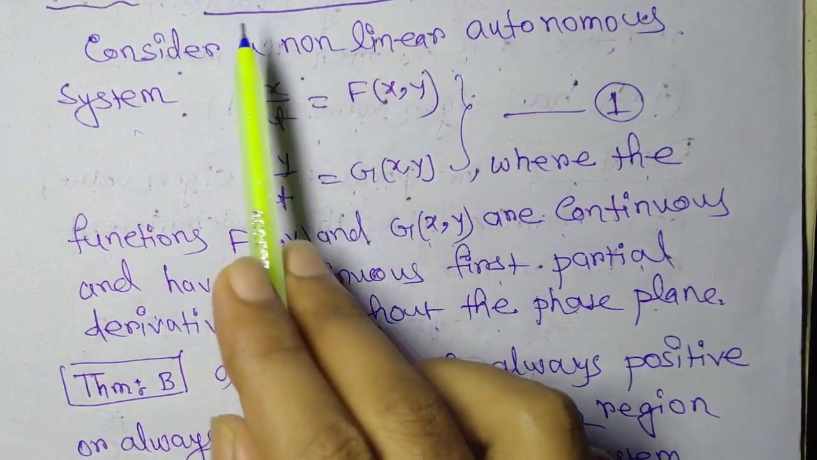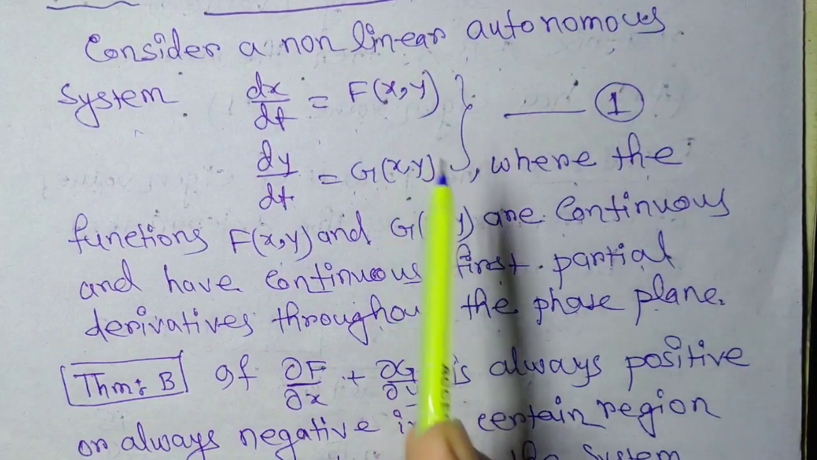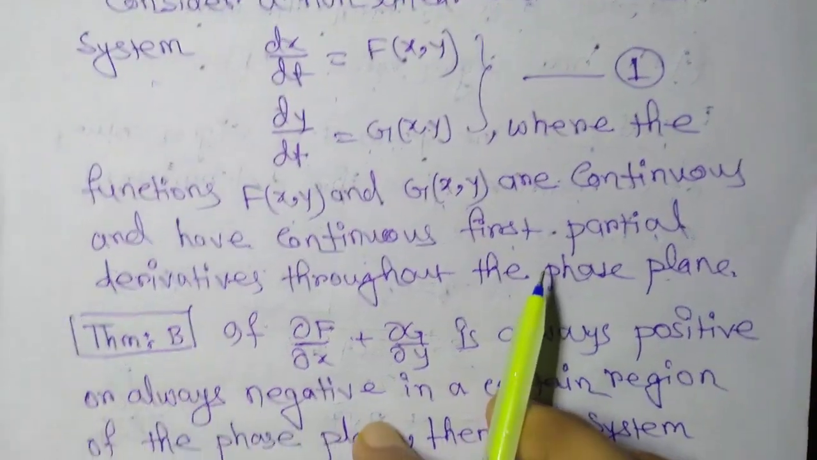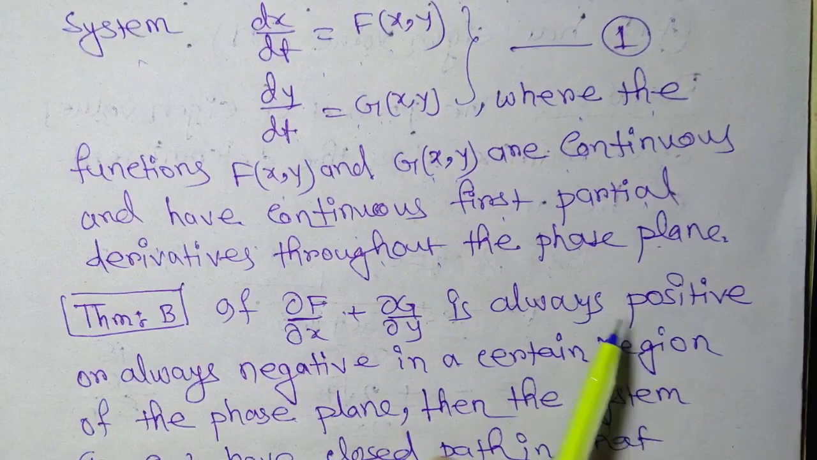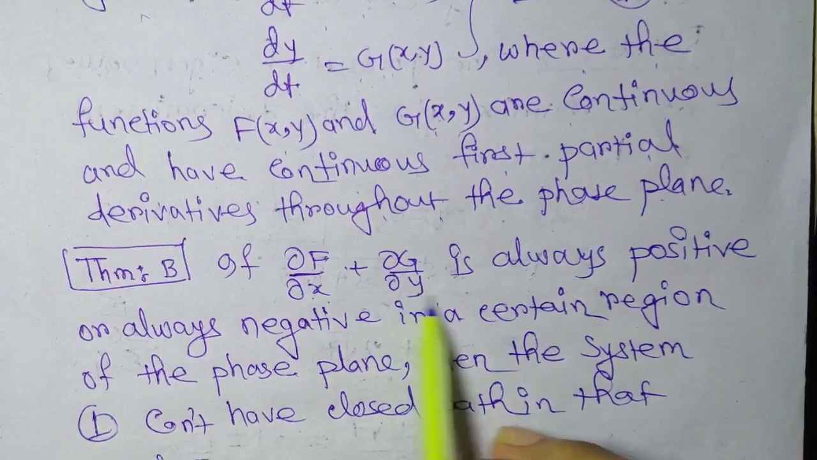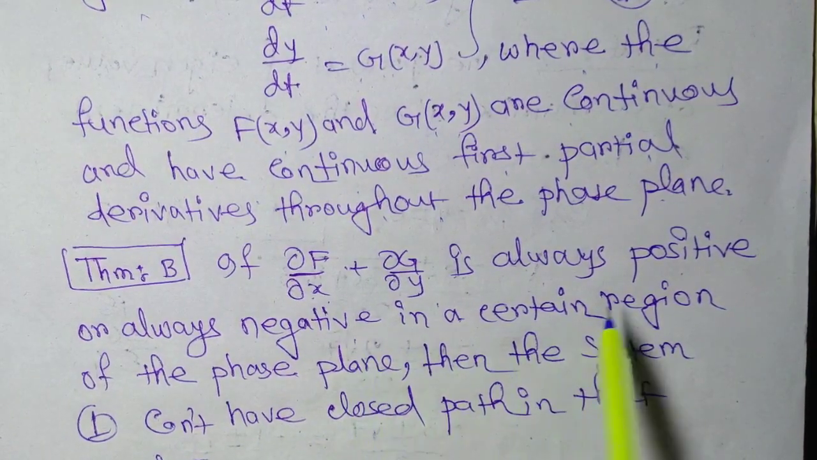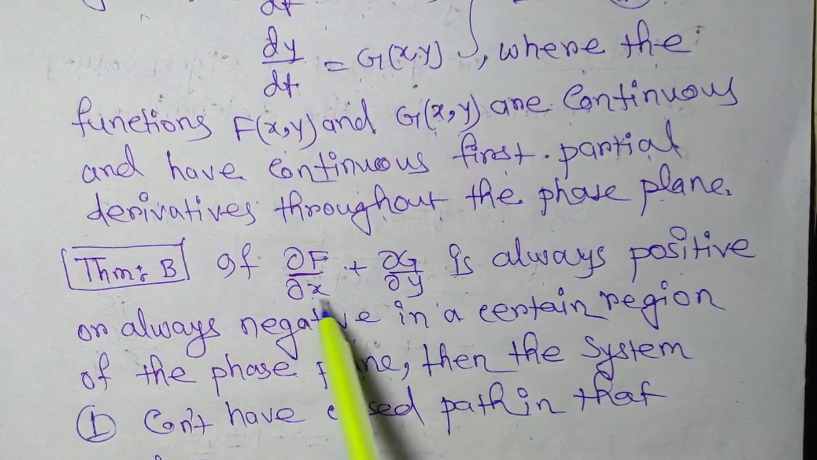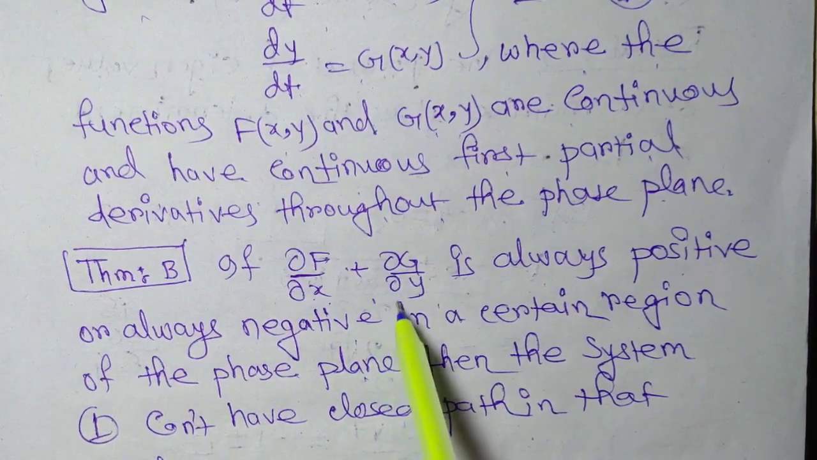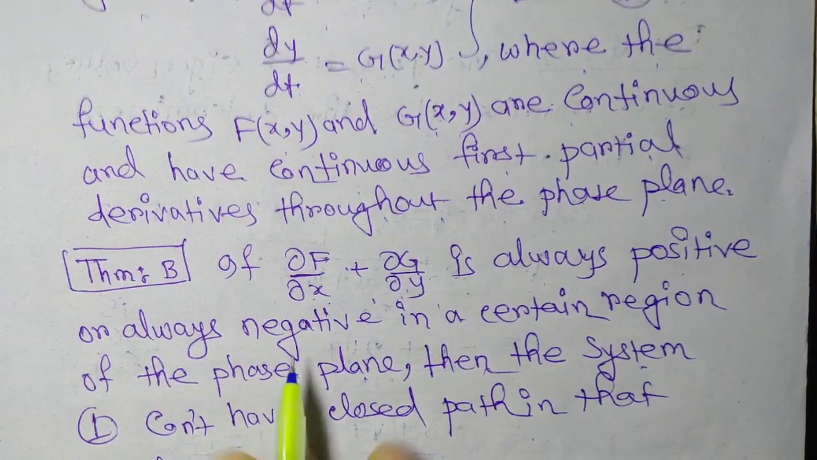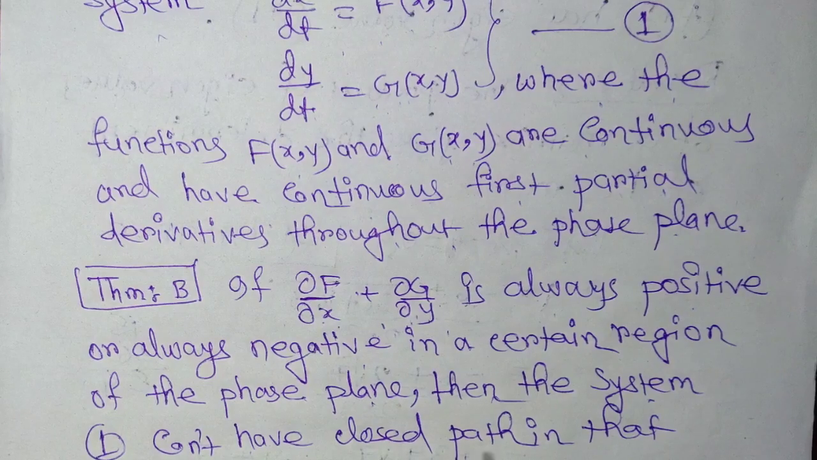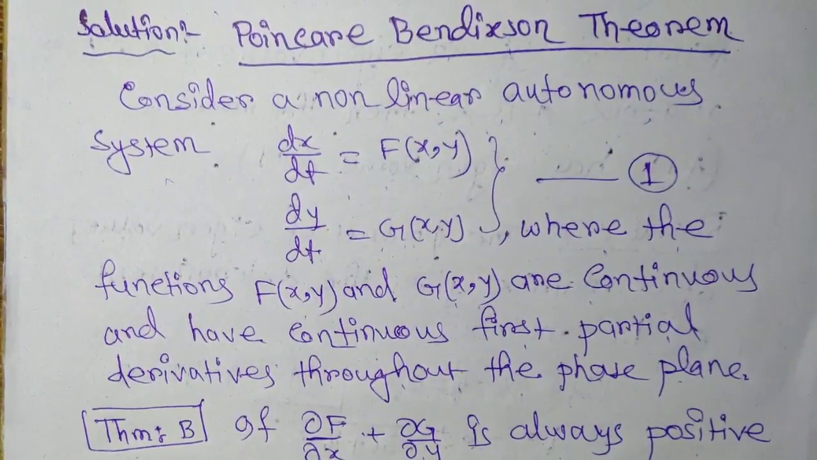There are two theorems under the Poincare-Bendixson theorem, theorem A and theorem B, but to identify closed path only theorem B is sufficient. It tells that if del f by del x plus del g by del y is always positive or always negative in a certain region of the phase plane, that is, it does not change its sign, then the system cannot have a closed path in that region.